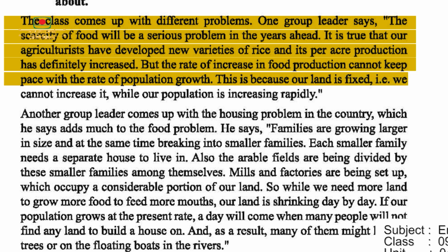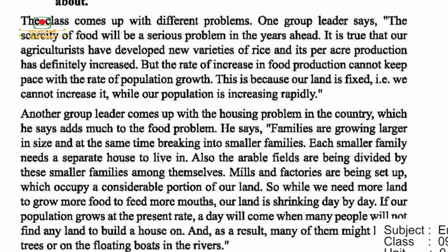This is because our land is fixed. We cannot increase it while our population is increasing rapidly. So here the words you need to underline are scarcity, occur, agriculturist, increasing and rapidly, which we already came to know the meaning of.